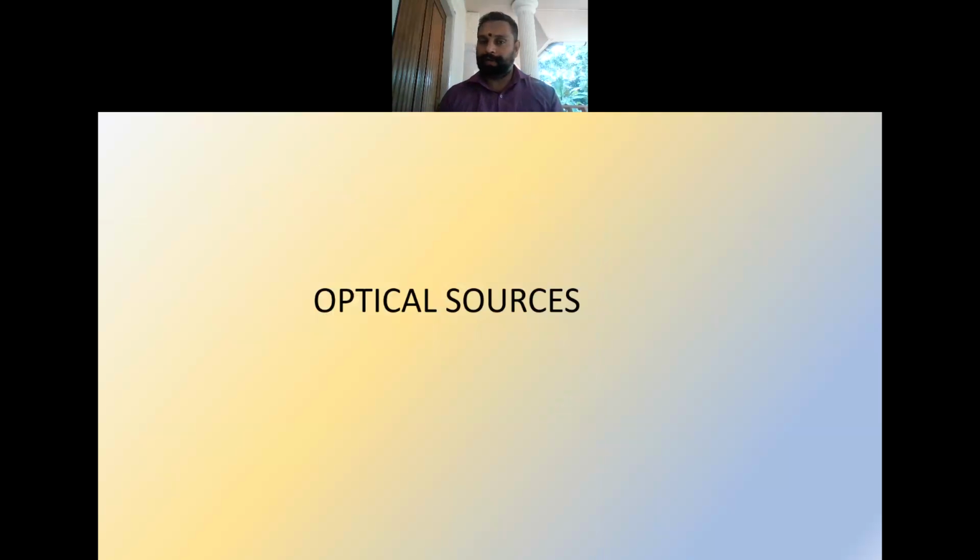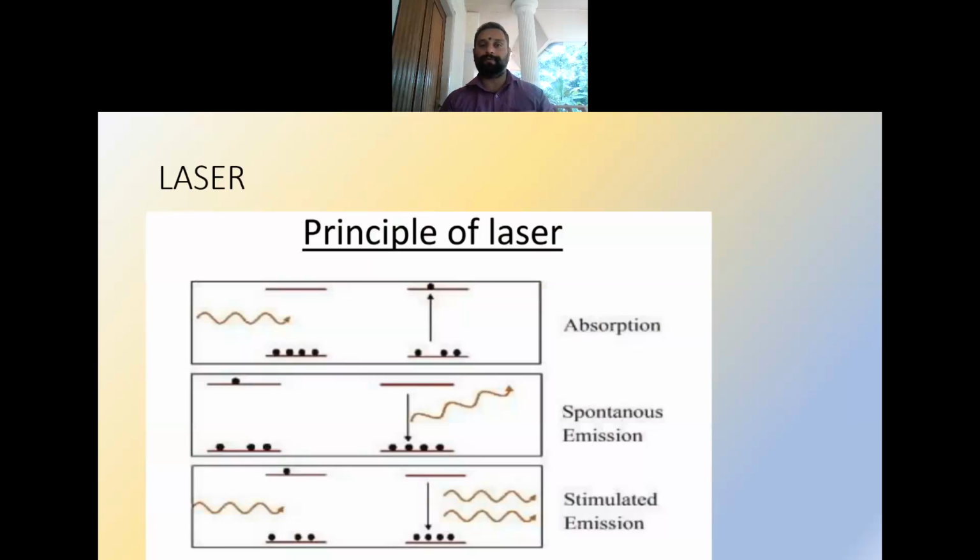And the next topic is the optical sources. The first optical source which we will discuss is the laser. The main principles in the laser are absorption, spontaneous emission and stimulated emission. As we discussed earlier, a photon comes in, the electron absorbs the energy and is excited to the higher energy state.